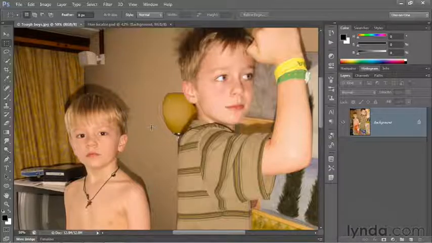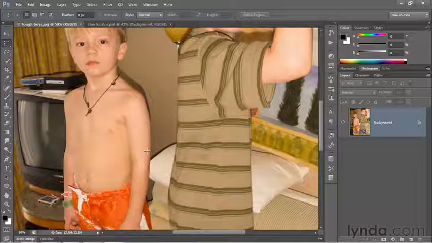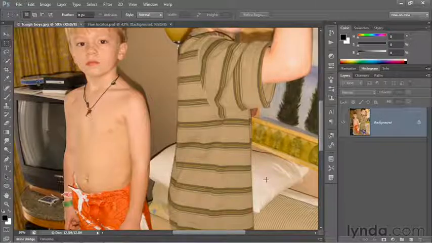And the easiest way to find that color is to locate a neutral image element in the photograph, that is, an object that ought to be white or gray, and then eyedrop it. And let me show you what that looks like. I'm zoomed in quite a bit here, but if I scroll down inside this image, I'll locate a neutral item, which is this white pillow. It's not really white in the photograph because there's shadows and shading going on. And there's even spots where the pillow might be reflecting some of the colors off the wall. But as a rule, the pillow ought to be neutral. That is, it shouldn't have any color bias at all. But obviously, there is some kind of bias.